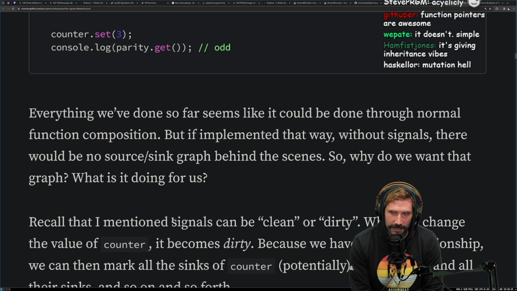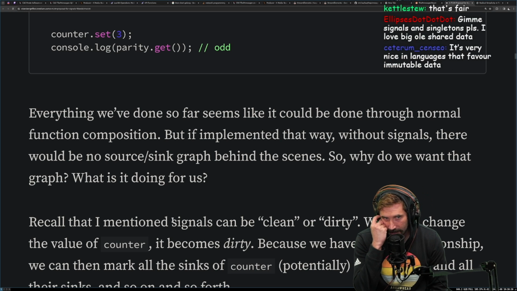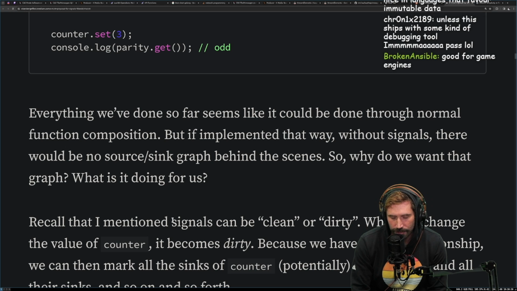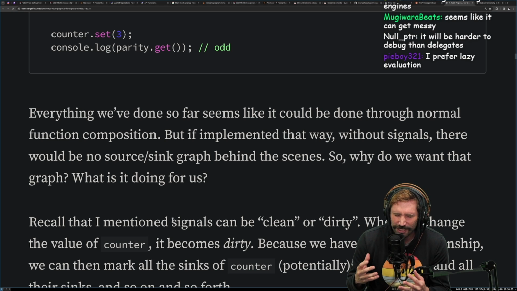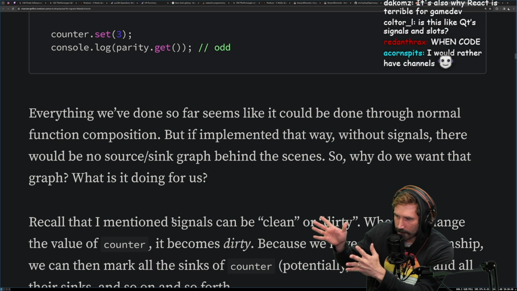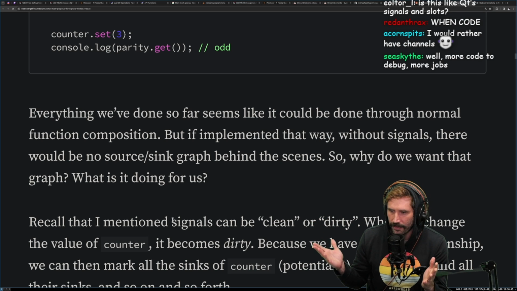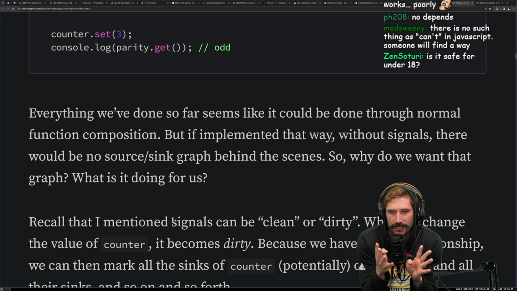Function pointers are awesome. I feel like it's going to be really difficult. The thing is that at least if you're just directly tied to a UI element, I think we can all kind of agree that it just fundamentally makes sense. I want to set a value that just shows up on screen. We're all on that team. But this, I don't know. I don't want people doing non-UI things with this.